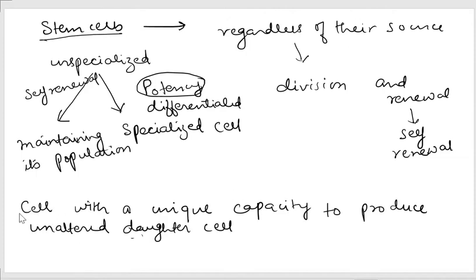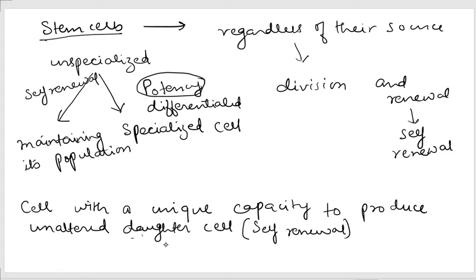So you can define a stem cell as a cell with a unique capacity to produce unaltered daughter cells. The capacity of a stem cell to produce unaltered daughter cells means it produces cells of its own kind, so we call it self renewal.